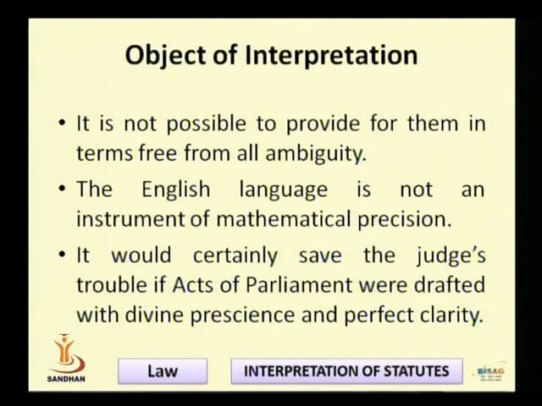He also emphasized language. The English language is not an instrument of mathematical precision. Anything which is explained in a statute must be explained in some language, and language differs from man to man. It is not like the rule of mathematics that if you do the sum of 1 plus 1, the answer will remain the same.